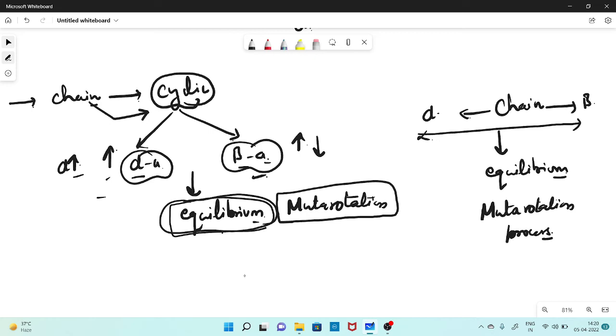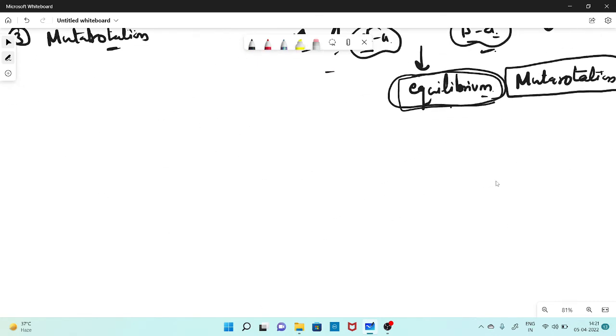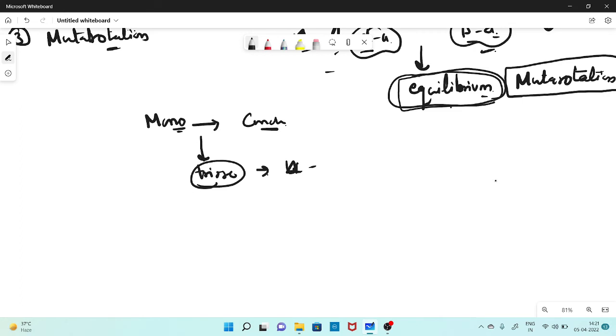Right? So this is all about the monosaccharides. We had already talked about the simplest structure of the monosaccharides, how they are synthesized by the process of condensation, where the simplest triose sugars are responsible for the synthesis of tetroses, pentoses, hexoses, and so on.